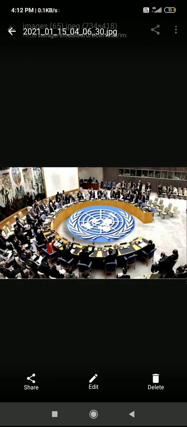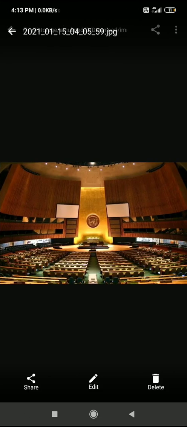The next one is the Security Council. Here they take the major decisions. A few members only take the decision based on the meeting which was held in the General Assembly. Next is the International Court of Justice.